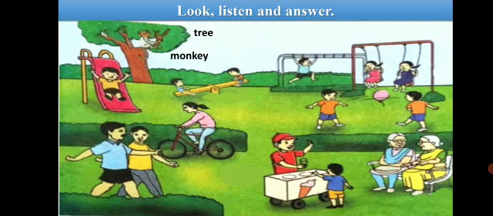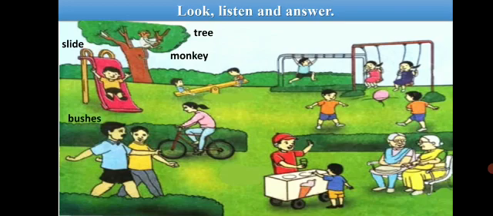Okay. Now look here. This is a slide. What is it? It is a slide. And who is playing on the slide? A boy is playing on the slide. Who is playing on the slide? A boy is playing on the slide.